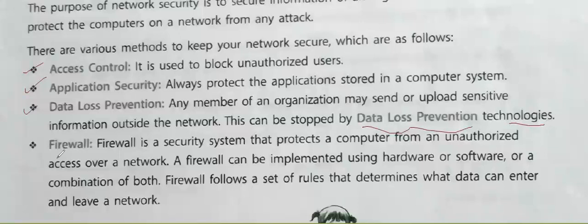Then, for security we can use firewalls. What is a firewall? Basically, this is a kind of wall between the network of computers and the internet, the other network. So whenever some data goes from the local network to another network, it will travel through this firewall. When it recognizes any unauthorized access or unauthorized data, the firewall will stop that data there only, and it will not pass to the other network. So in this way, it will protect our data. Okay, so this is all from my side.